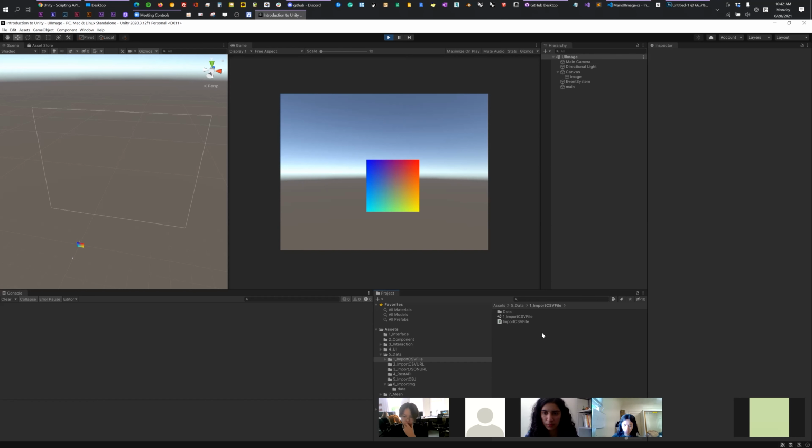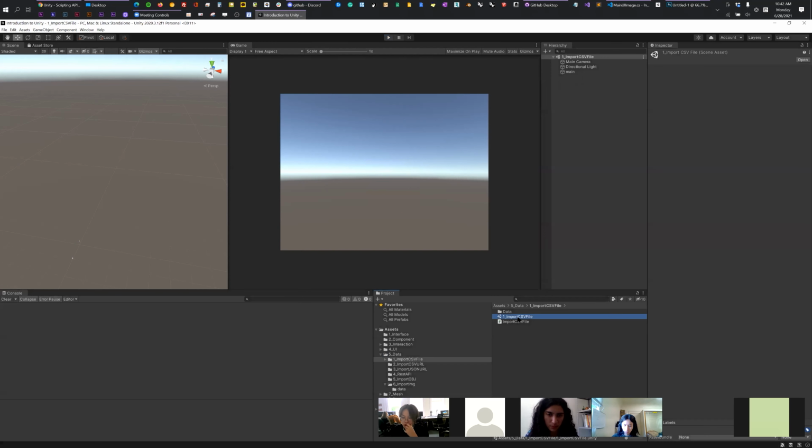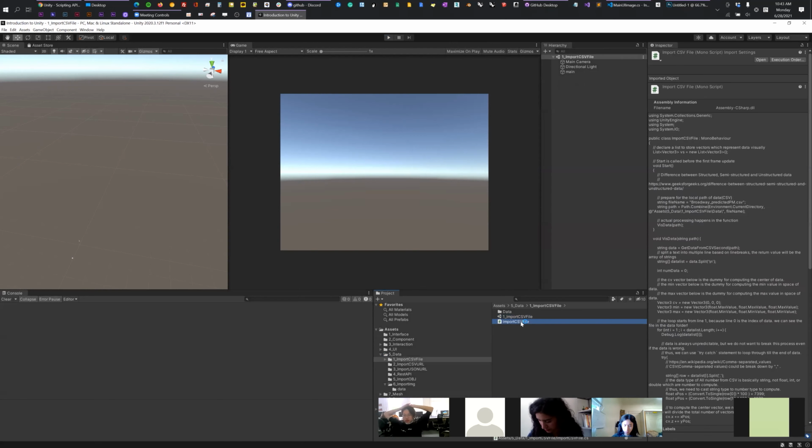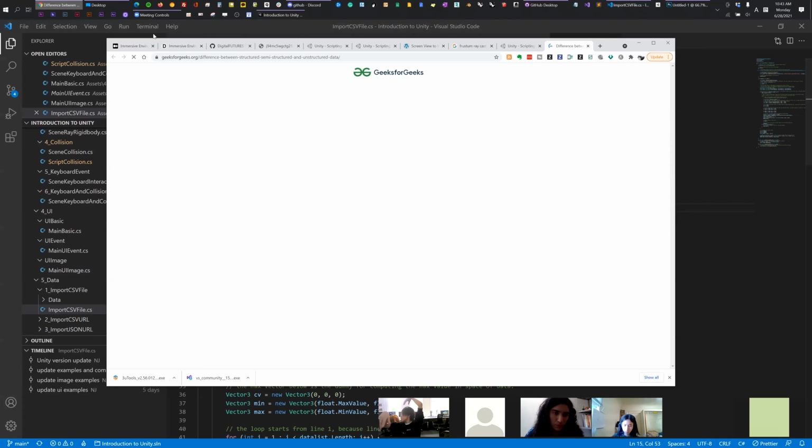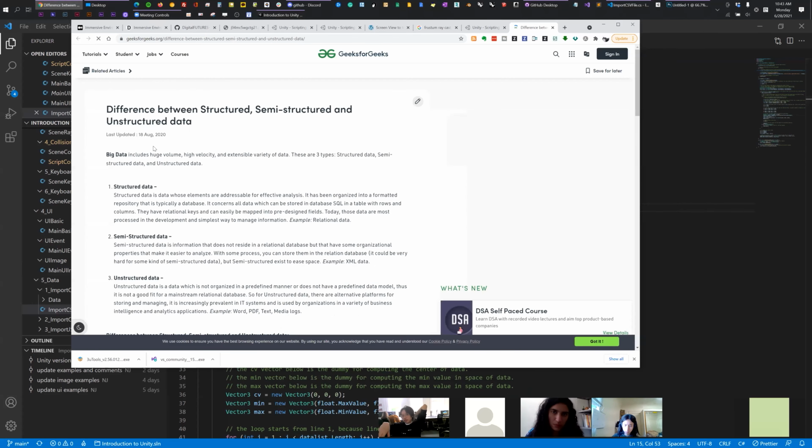Okay, so now I'm going to talk a little bit about how to import numeric information, a numeric file or string or whatever information, into Unity. When I say numeric, it's just number or string data. CSV is one of the important and basic files here. Just go to this link here.